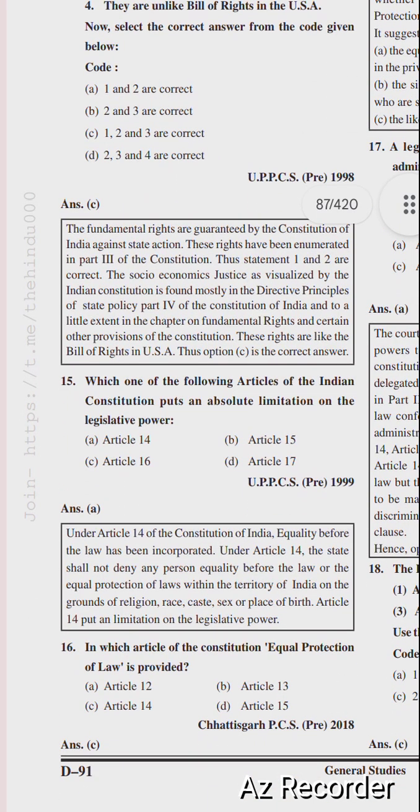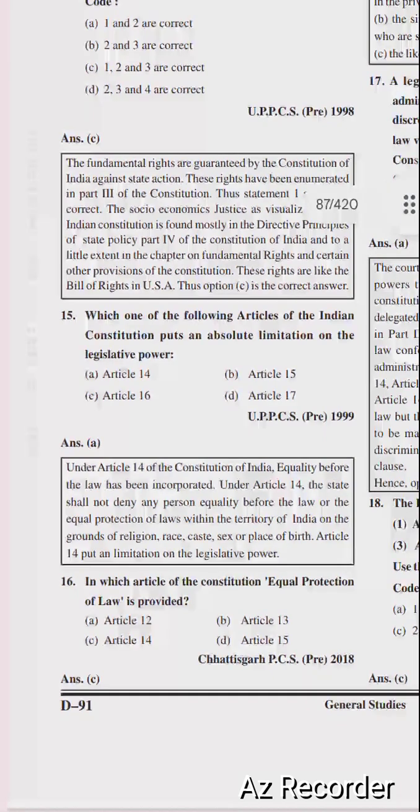So next question is, which one of the following articles of the Indian Constitution puts an absolute limitation on the legislative power? A. Article 14. Under Article 14 of the Constitution of India, equality before law has been incorporated. Under Article 14, the state shall not deny any person equality before the law or the equal protection of the law within the territory of India on the ground of religion, race, caste, sex or place of birth. Article 14 puts a limitation on the legislative powers.